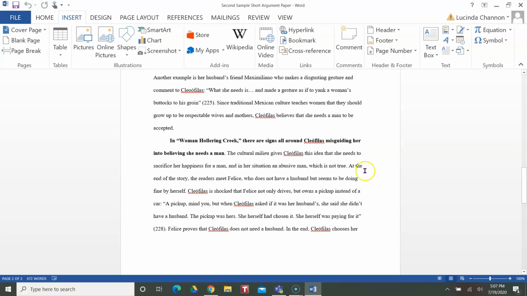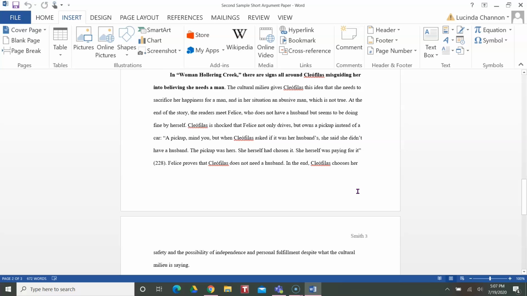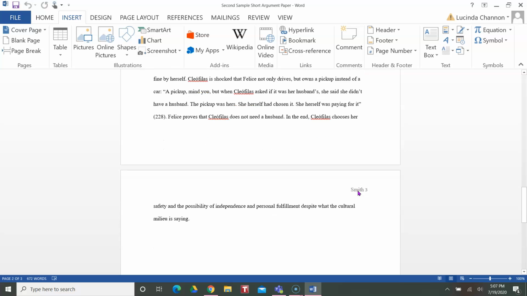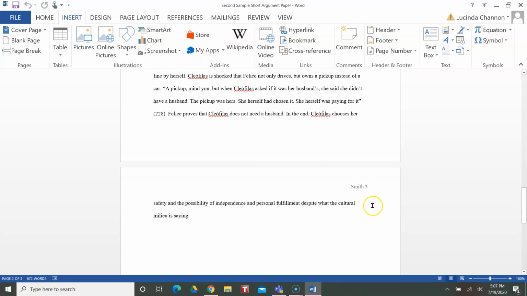And finally, even in our conclusion, in that first sentence, in Woman Hollering Creek, there are signs all around Cleophilus, misguiding her into believing she needs a man. Again, so reminding us what the student's already written, and then explains how that then changes at the end, and gives us a look at how maybe that will change after she meets up with Felice. And again, this one goes just a little bit over the 2 full pages, which is perfectly fine.